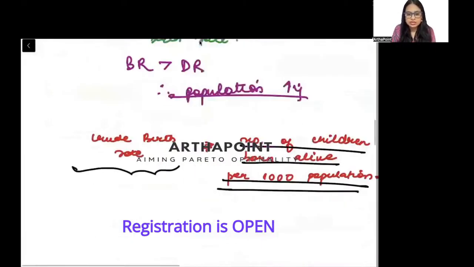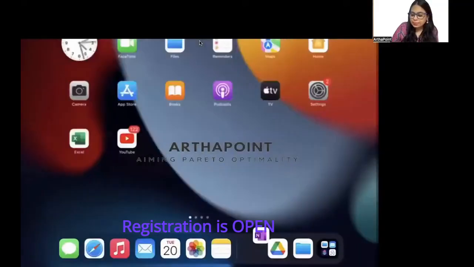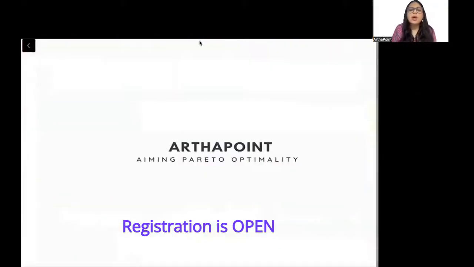Population has been increasing. Now, population growth can be the gap between the birth rate and the death rate, right? So, if I tell you कि एक साल में there are 100 new people who are born, right? And out of the existing population, 60 people died, right?